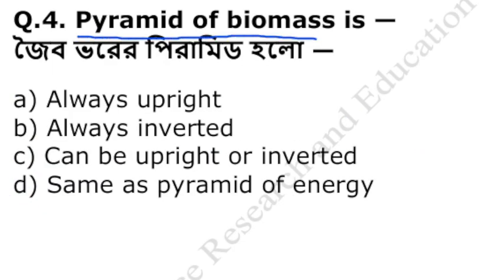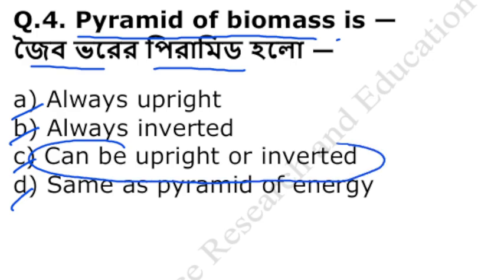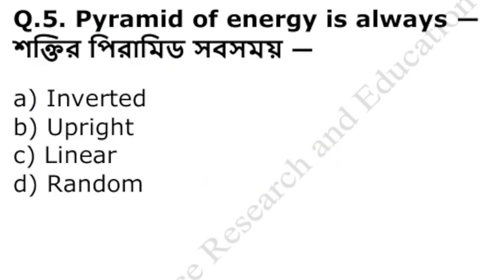Pyramid of biomass is, যে জৈব ভরের যে পিরামিড সেটা কিরকম? Always upright, always inverted, can be upright or inverted, same as pyramid of energy. The pyramid of biomass can be upright or inverted. So option C is correct.